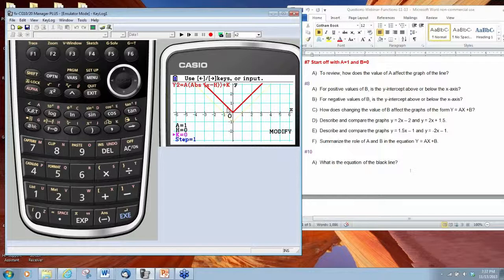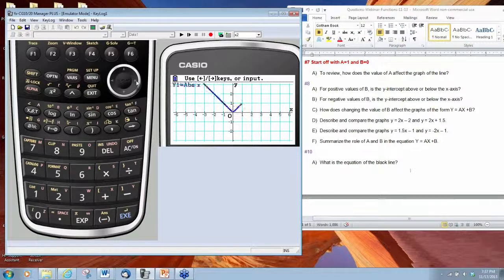So if you notice, the red graph that we have here, from what we looked at before with the line, H and K represented the coordinates of a point on a line, and here for the absolute value graph, the values of H and K represent the coordinates of the origin of our V, the vertex. So now if we think in terms of what we did before, where the value of A was making the graph narrower or wider, let's see what happens if we manipulate the value of H. We increased H by 1.